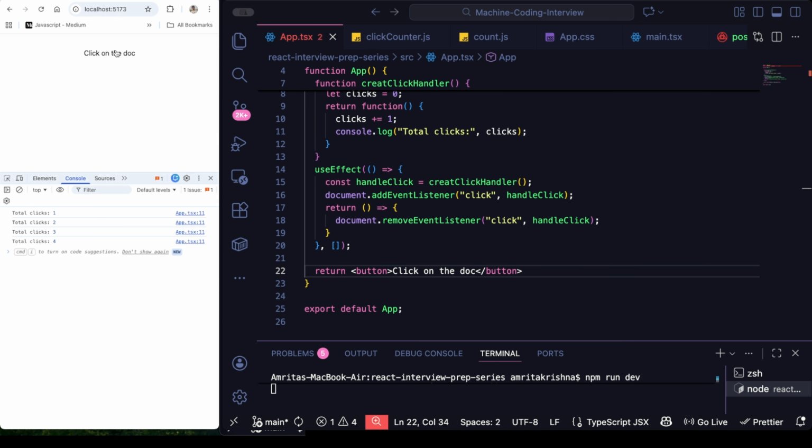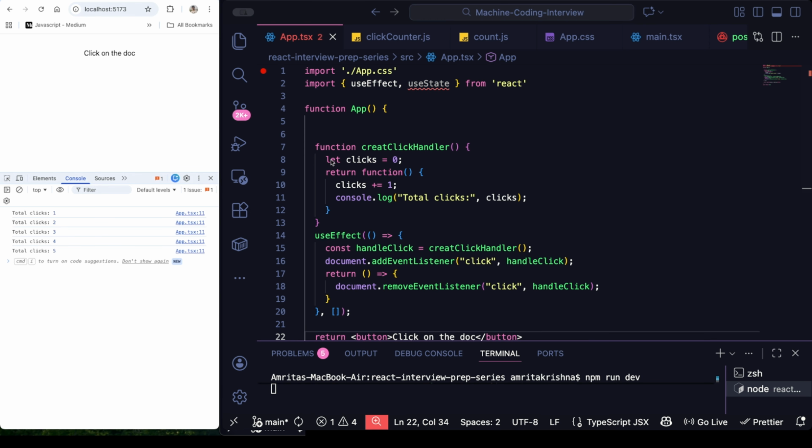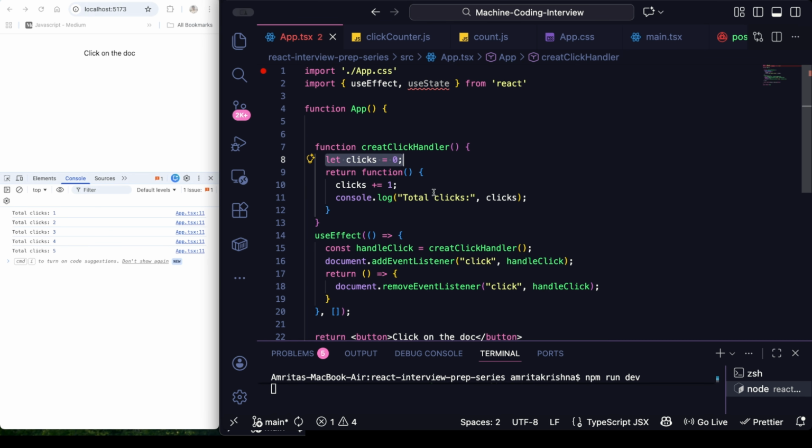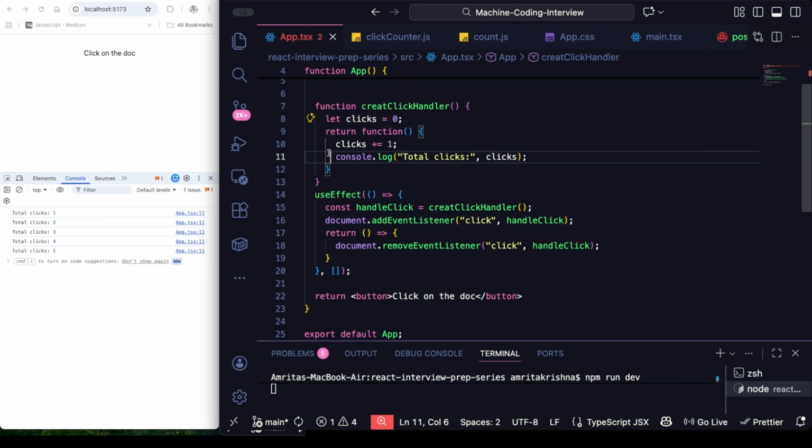You see, we are getting total clicks 1, total clicks 2, and this way. Because we have the reference of this clicks using the closure from the inner function, even after the execution of this function is done, we are still able to reference the outer variable using the closure. It is somewhere in the memory. So this is the small demonstration. Every click increments the count thanks to closure.